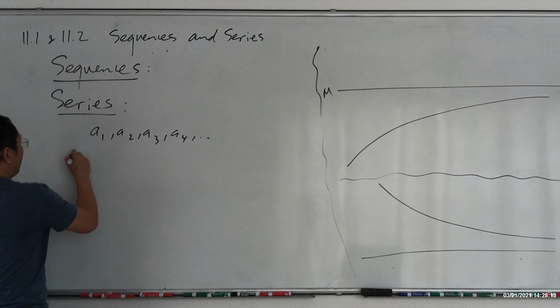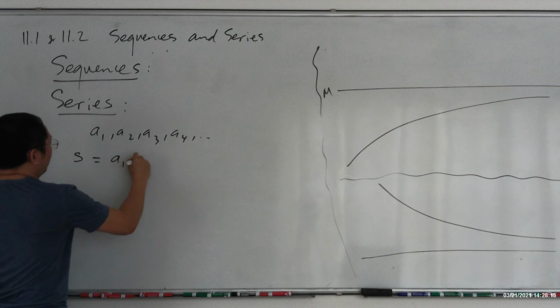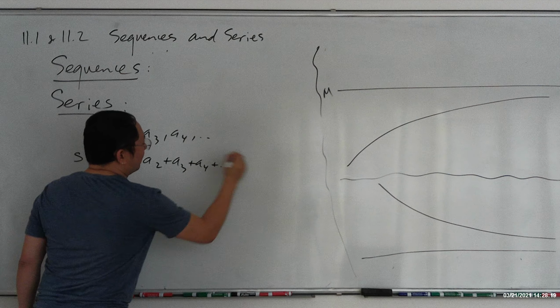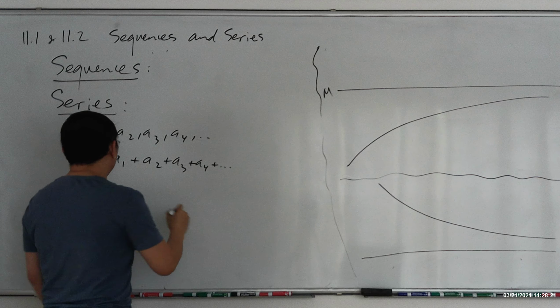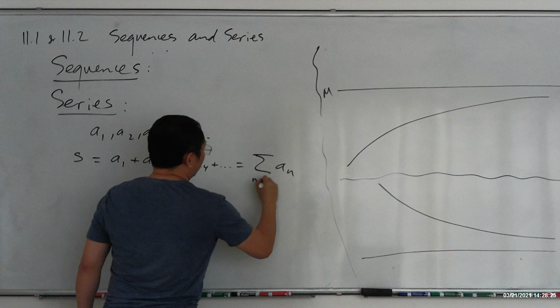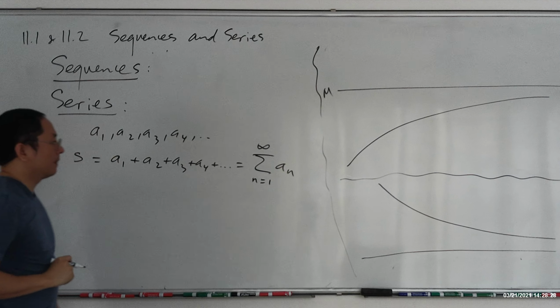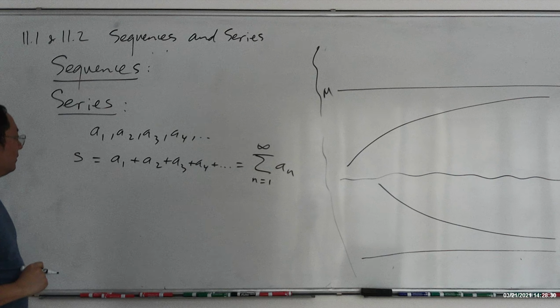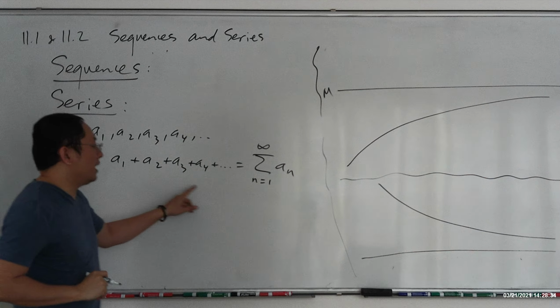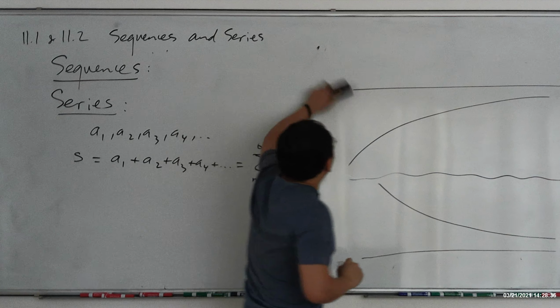It's called the sum, little s equals a_1 plus a_2 plus a_3 plus a_4 plus forever. We never stop. In short, we write the sum of a_n, n running from 1 to infinity. This is called a series. And we have two cases here, like with sequences.